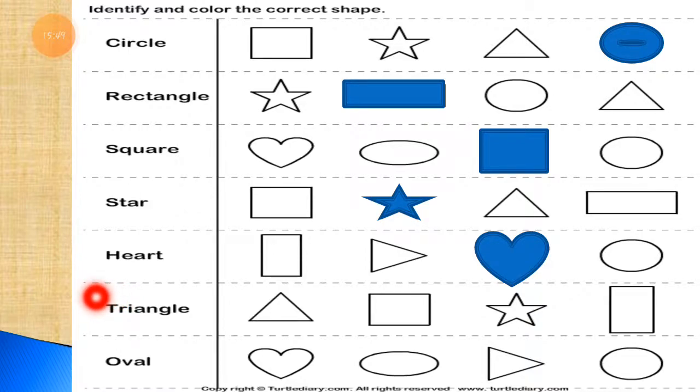Then the next one, triangle. From the given shapes, which is the triangle, we have to color it. So this way we can color it. This is a very interesting game also. You can call it an interesting worksheet.